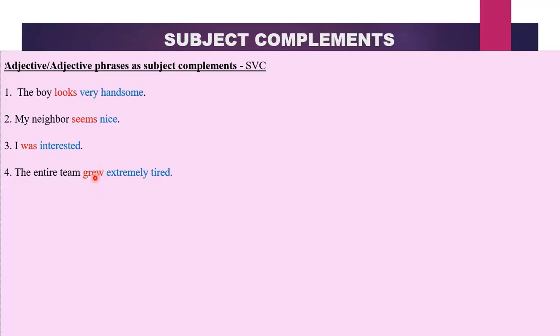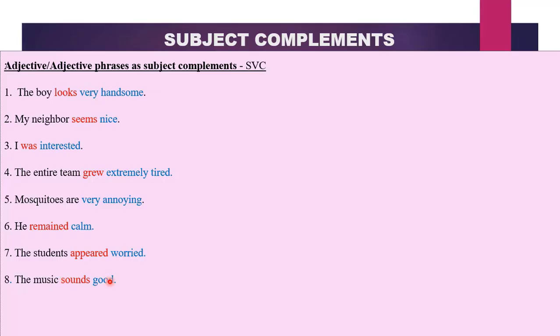And check the verb over here. This is not a transitive verb. It doesn't require an object. It is a linking verb. So this is a complement. Mosquitoes are very annoying. Are is a linking verb and we have an adjective phrase. It comes after a linking verb, so it will function as a complement. He remained calm. Remain is a linking verb, so calm will function as a complement. The students appeared worried. Appear is a linking verb, therefore worried becomes a complement and it is an adjective.